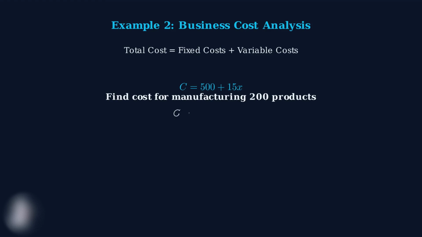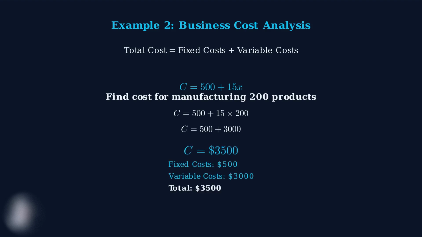The company wants to know their total cost for manufacturing 200 products this month. We substitute 200 for x in our cost equation. We multiply $15 per product by 200 products, which gives us $3,000 in variable costs. Adding the $500 in fixed costs to the $3,000 in variable costs gives us a total monthly cost of $3,500. This linear model helps businesses predict costs and make informed decisions about production levels.